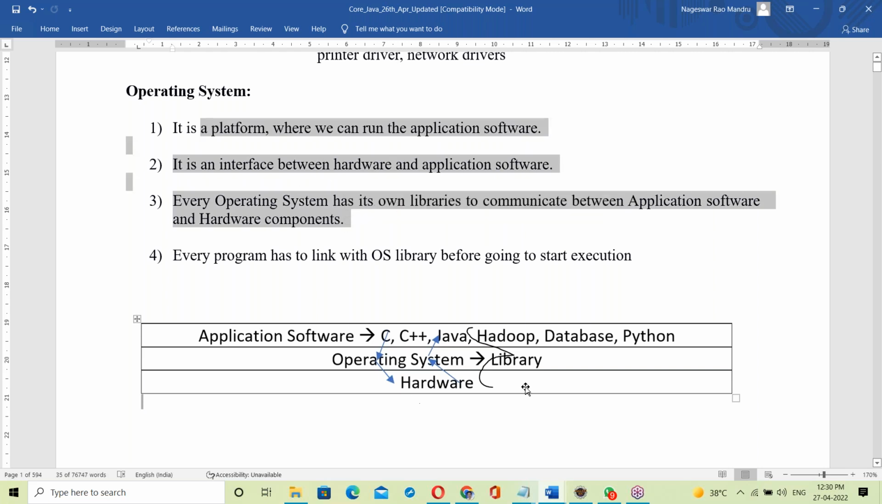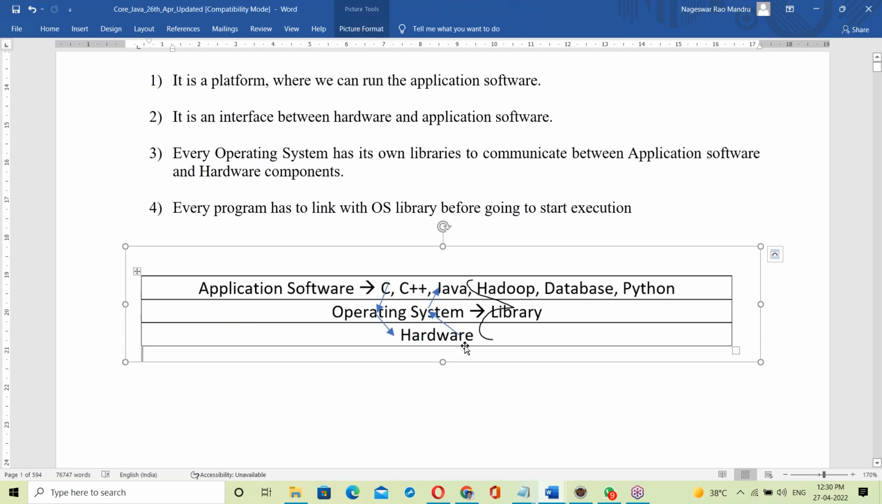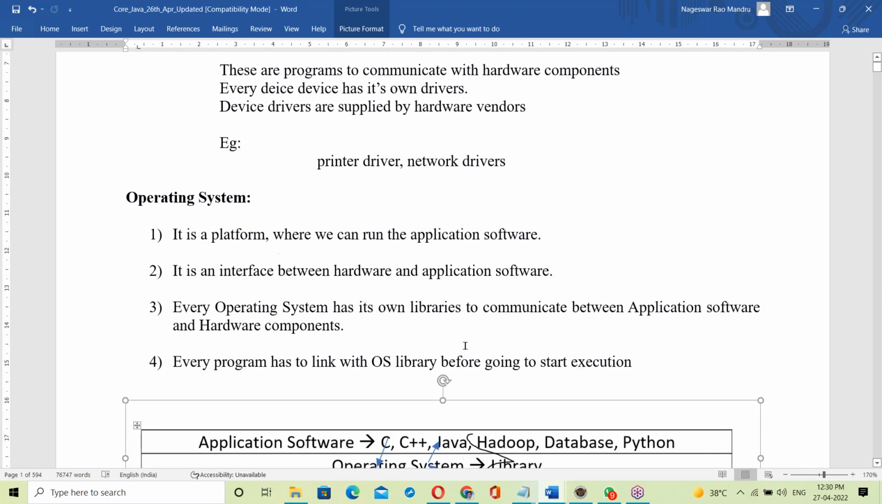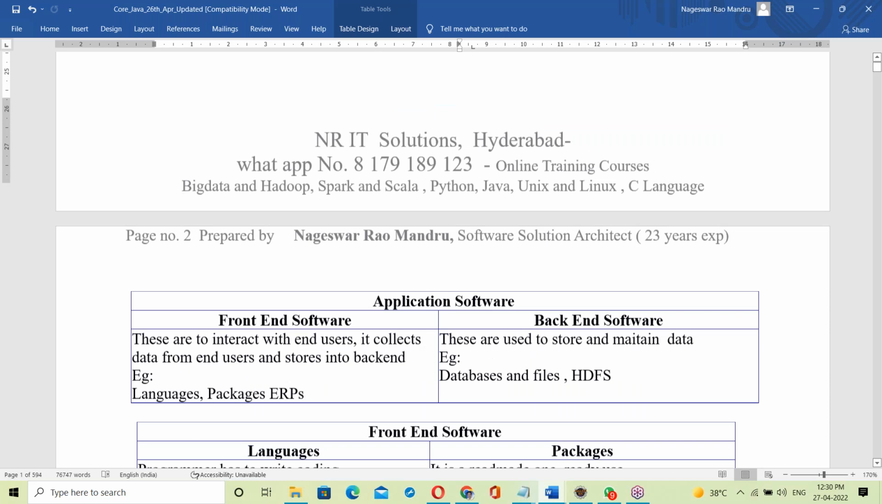See this: hardware, OS, application software. The same thing is explained here, it's in the document. Okay, fine, so this is about OS. Now, Java is application software, right? Java is the application software. So let us move to application software.